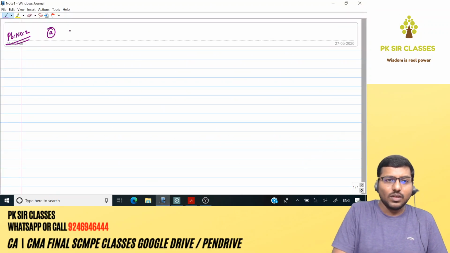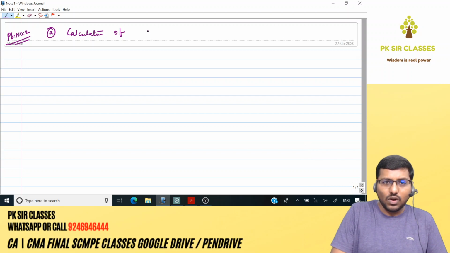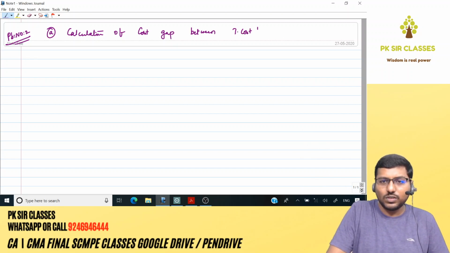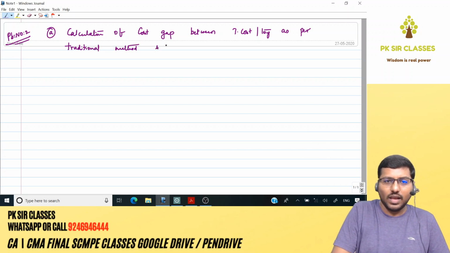So: calculation of cost gap between total cost per toy as per traditional method and target cost per toy.